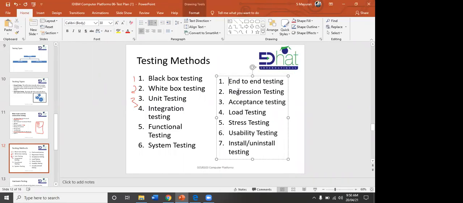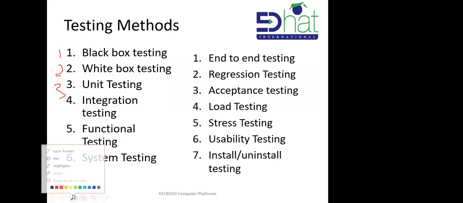Okay, 6, 7. It's in a different paragraph, so just number it.